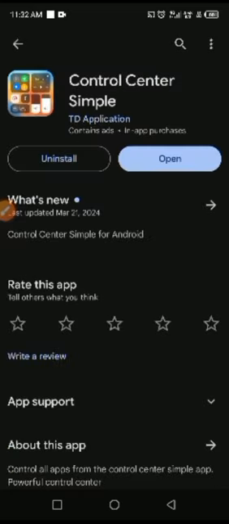In my case, I've already installed the app. So after the installation process, we click on open. Wait for the app to load. This app functions pretty well and offers to us different features that we can use. So this app is one of the best Android apps that you can actually use to change your Android phone to an iPhone.